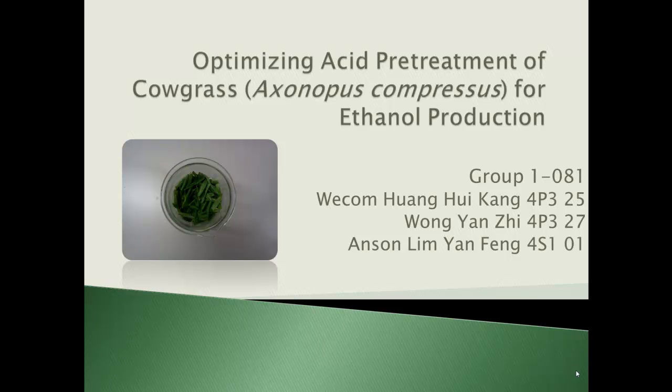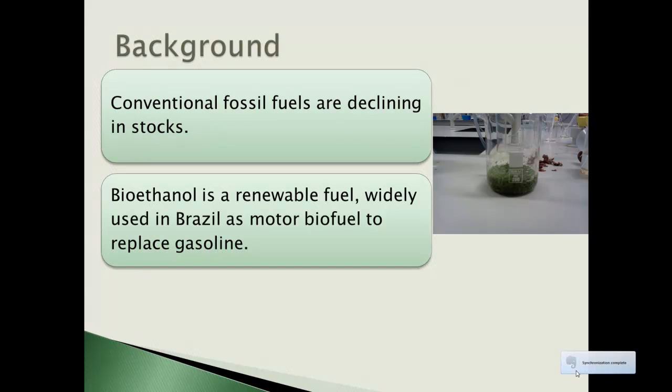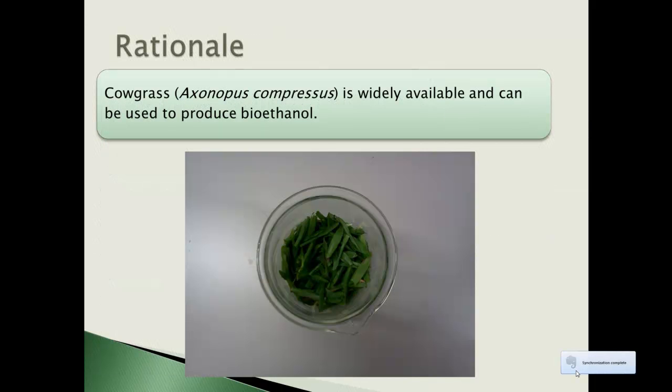We will be presenting our project, optimizing acid pretreatment of cowgrass for ethanol production. As conventional fossil fuels are declining in supply, and bioethanol, a renewable fuel, is already used in Brazil to replace gasoline, there is thus growing production of bioethanol around the world. Cowgrass, meanwhile, is widely available and can be used to produce bioethanol.